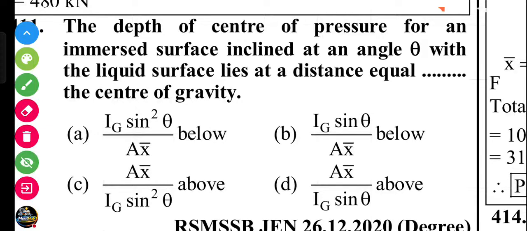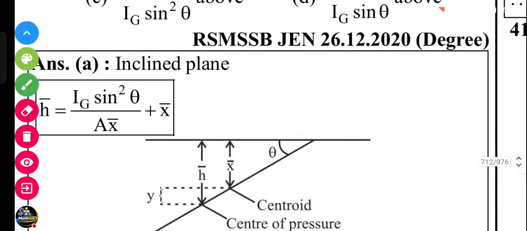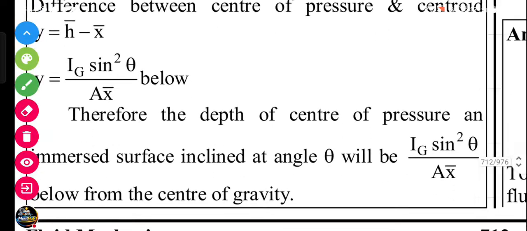Next question: the depth of the center of pressure for an immersed surface inclined at angle theta to the liquid surface lies at a distance equal to dash the center of gravity. This is Ig sin square theta by A h bar below. A is the answer. Yeah, Ig sin square theta by A x bar plus x bar.